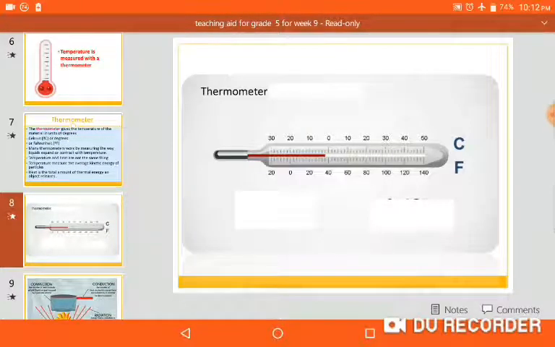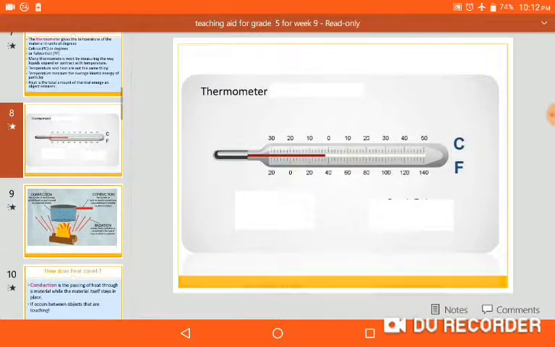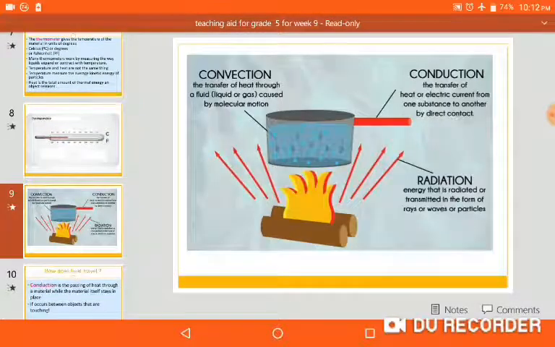Look here. This is a diagram of a thermometer. What we see, 10, 20, 30, these are the degrees. These are the numbers which show the temperature. And C and F are the units which we use to measure temperature. C, Celsius, F, Fahrenheit. Understand?